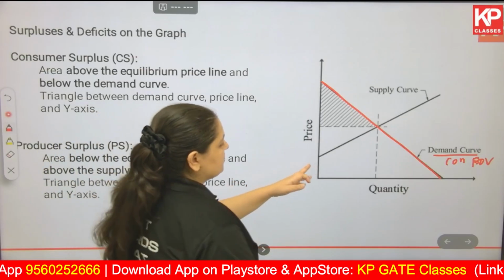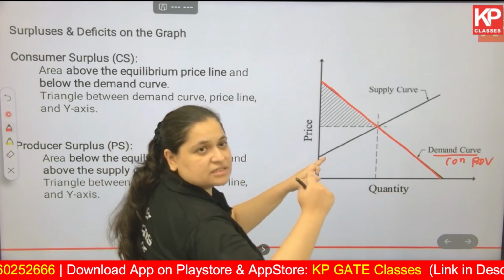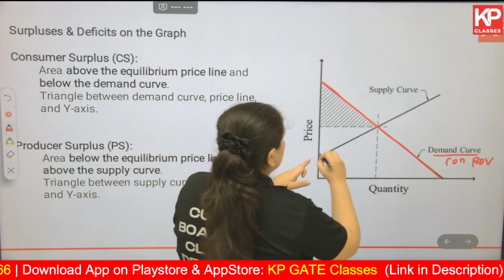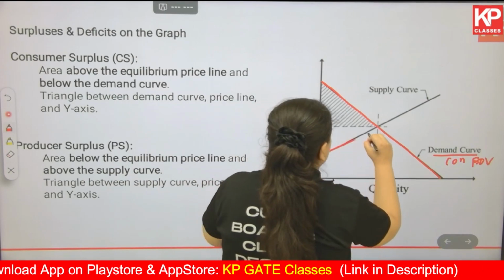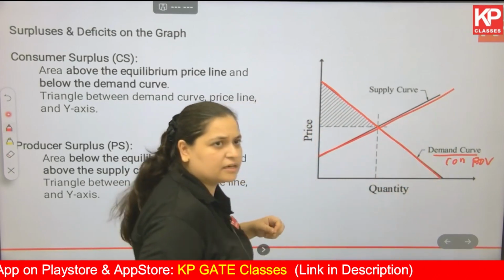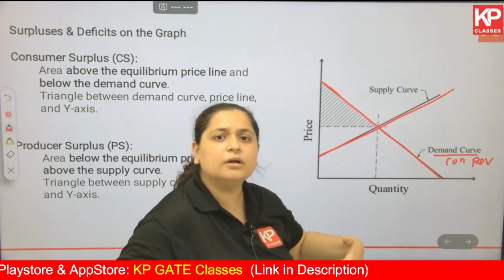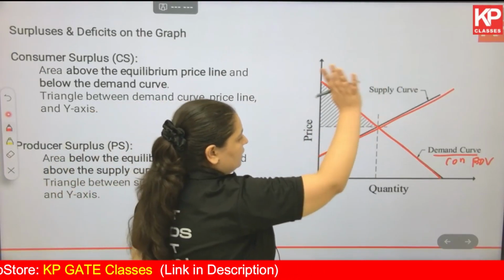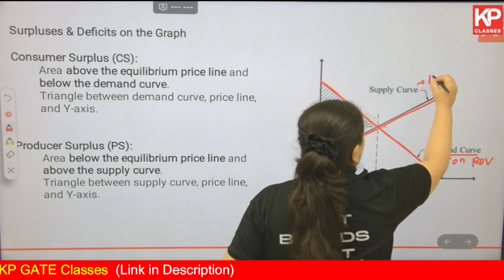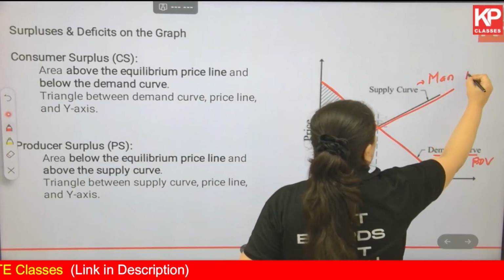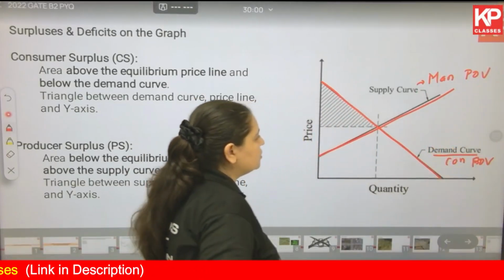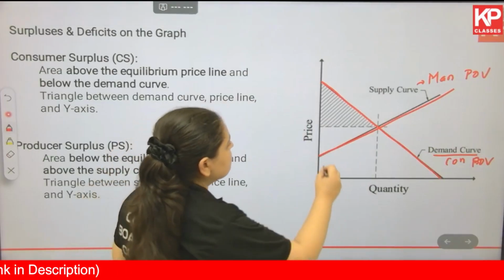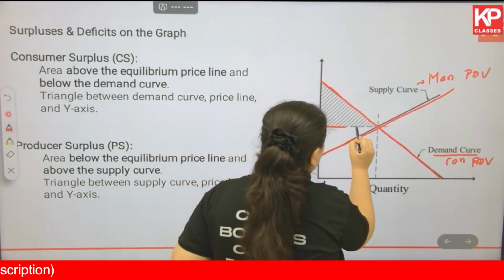So the price increases and the quantity being produced increases, because the manufacturers want to earn more profit. That is why the supply curve is a line like this, from the manufacturer's point of view. This is something that we've already understood.